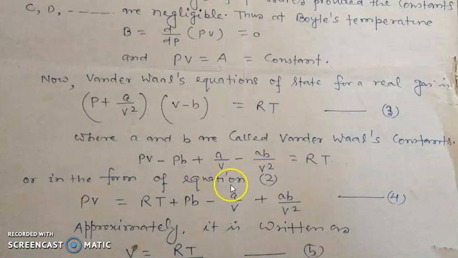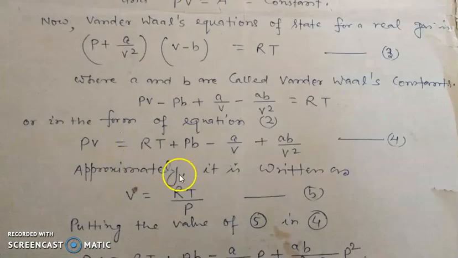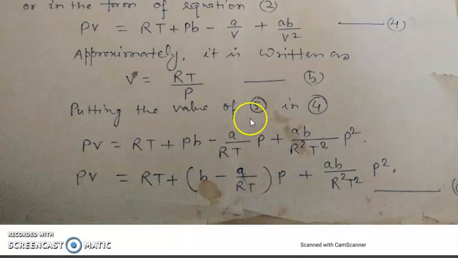Or in the form of equation 2, PV = RT + Pb − a/V + ab/V², which is equation 4. Approximately, it is written as V = RT/P, equation 5. Putting the value of 5 in 4, PV = RT + (b − a/RT)P + (ab/R²T²)P².